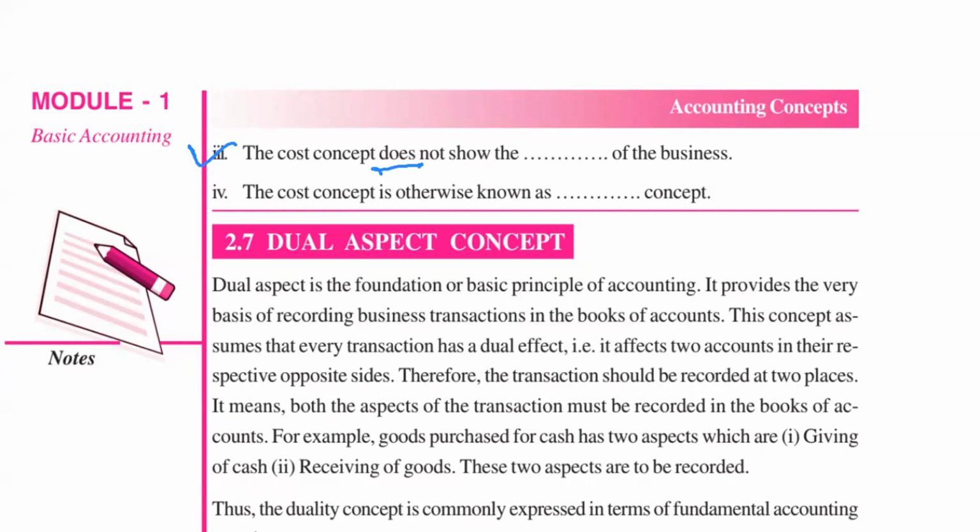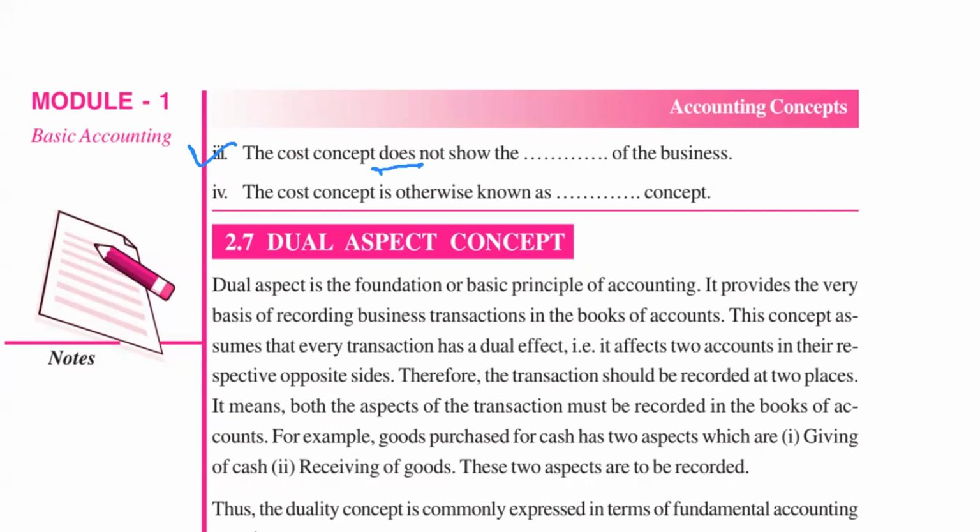Why? Because the cost concept states that you should show your assets at the cost price, not at the market price.